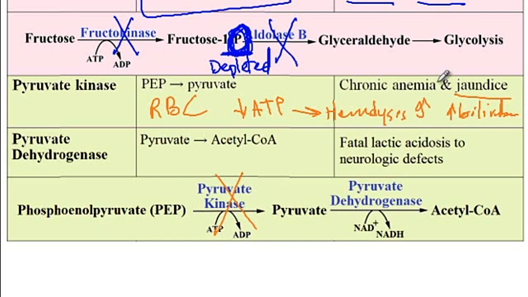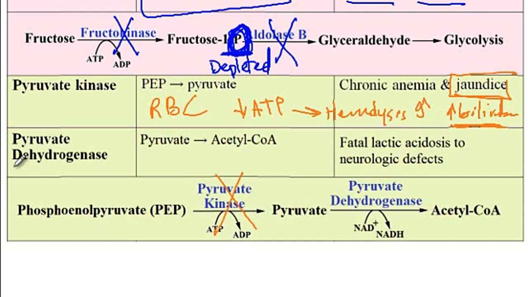And then if I ask you what type of hyperbilirubinemia is associated with pyruvate kinase deficiency, what would be your answer? Would it be unconjugated or conjugated? And the answer is unconjugated. Since now there is too much bilirubin, it will be saturating the conjugating capacity of the liver, and thus the unconjugated bilirubin will keep on accumulating, and that would lead to the development of jaundice.